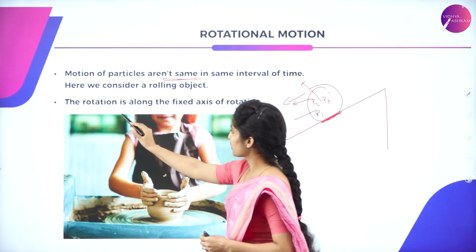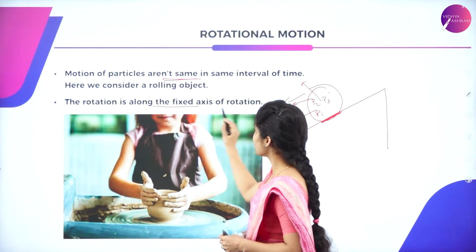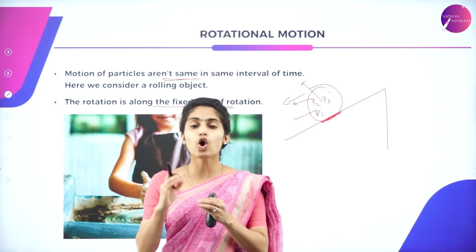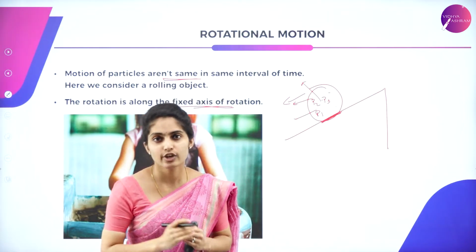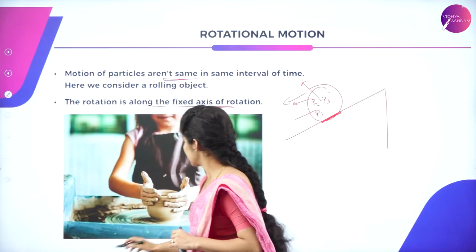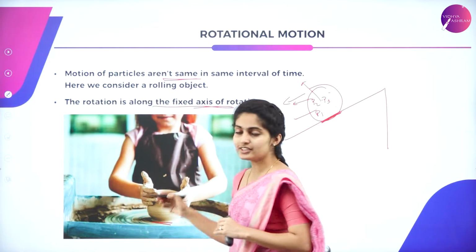So here this rotation is along the fixed axis of rotation. So there is a fixed axis and the object rotates with one end fixed. So example can be potter's wheel. So this is a fixed end and the object is rotating.